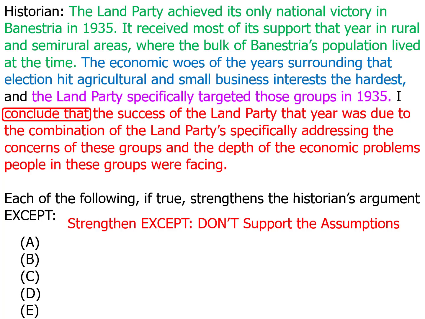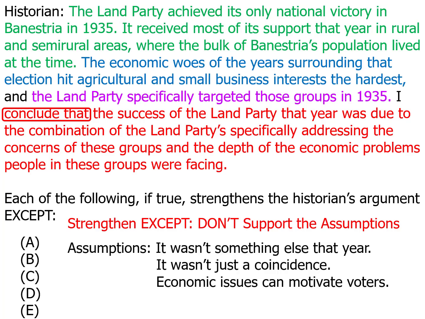Now, this is ultimately a causal argument, and causal arguments all have very similar assumptions. First, that it wasn't something else that caused them to win the election in 1935, either something else good they did, or something bad that someone else did, and that it wasn't just a coincidence. They didn't just happen to win and also happen to target the voters in those areas that year.